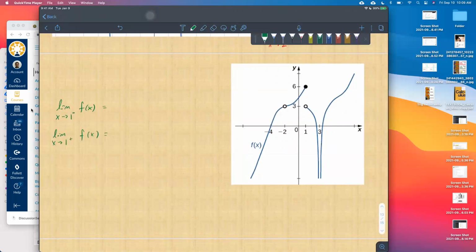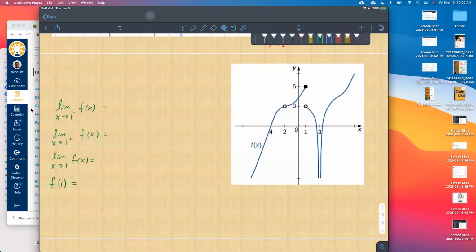We want to know what f of 1 is and what the limit as x approaches 1 of f of x is. And let me switch these two questions. These are all questions that we should be able to answer now.